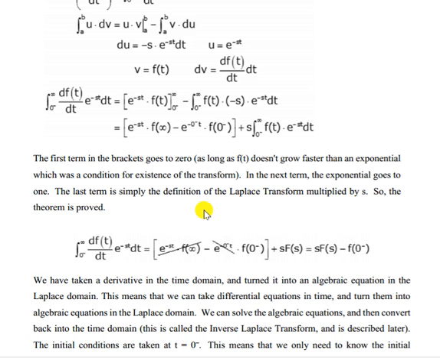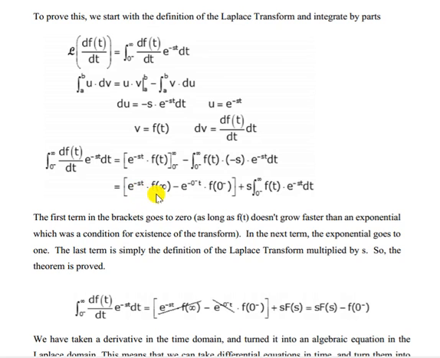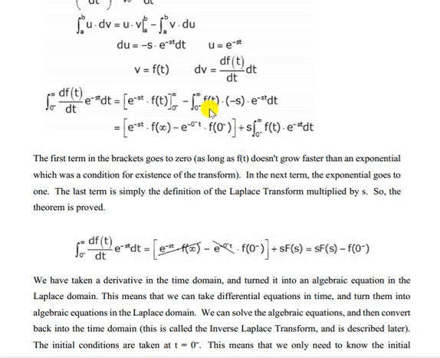Here we can see e to the power minus st times f of infinity: e to the power minus infinity is 0, so that term is 0. At the lower limit it is 0, so that is also considered as 0. What we get here is minus minus plus s, integral of f(t) e to the power minus st dt. Now f(t) is the function, and the integration from 0 to infinity of f(t) e to the power minus st dt is nothing but F(s).